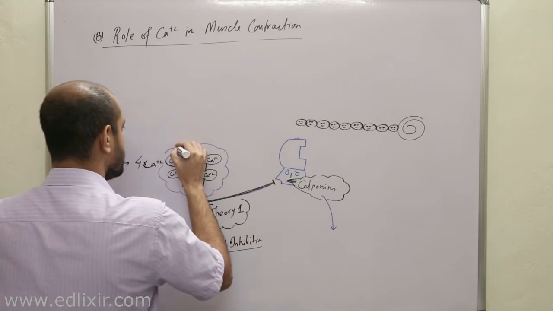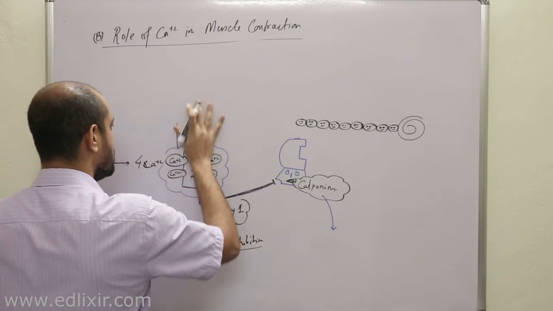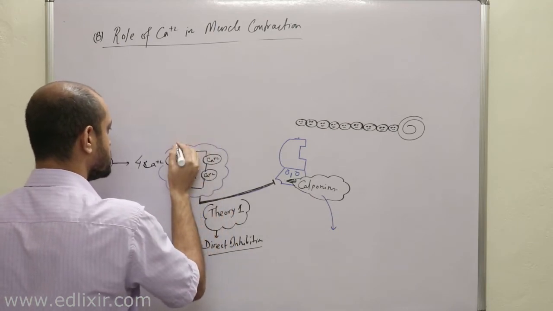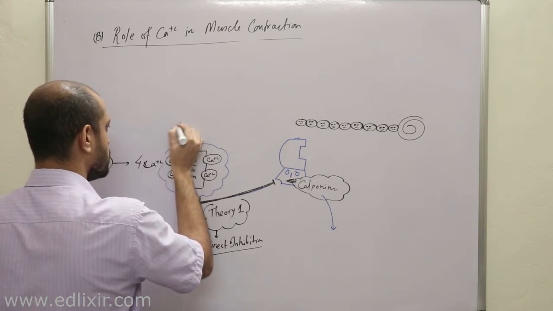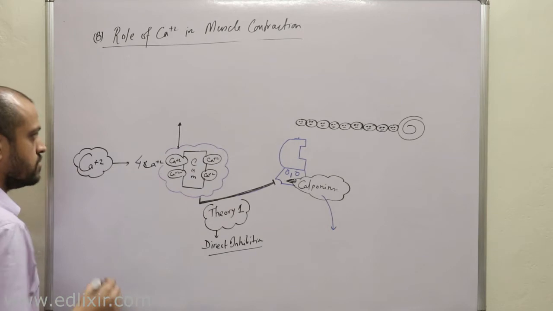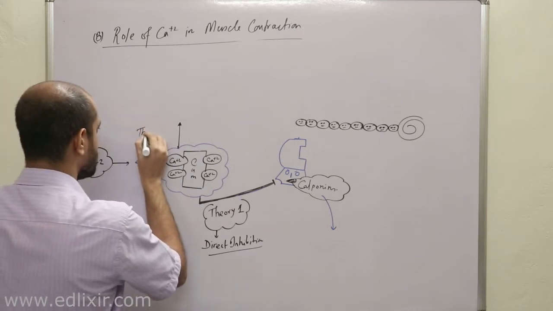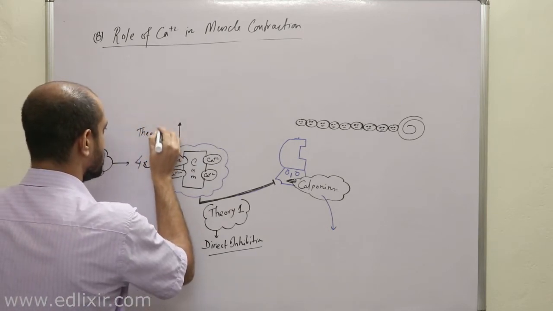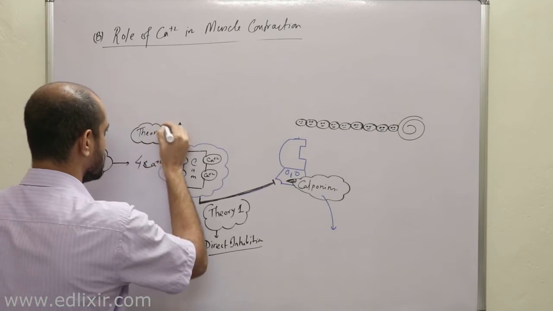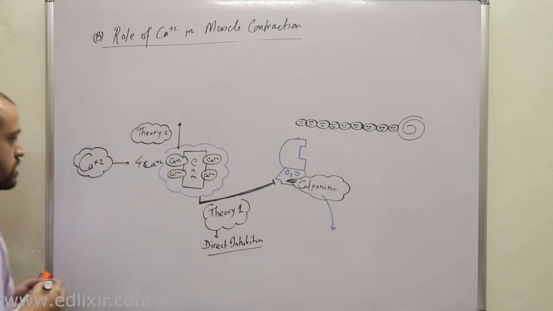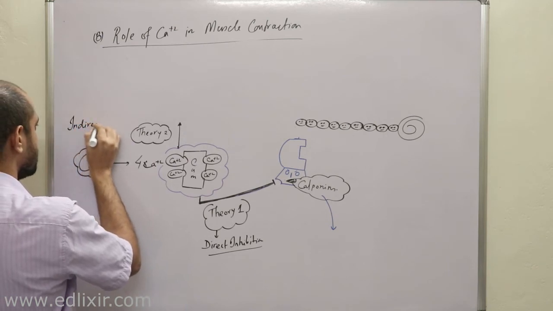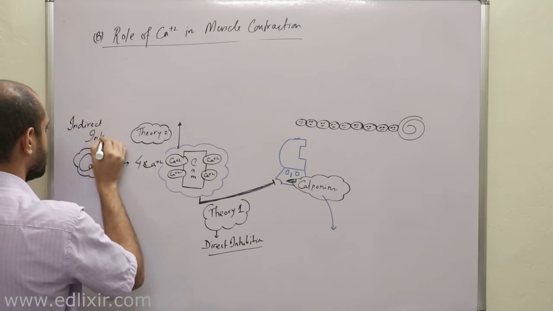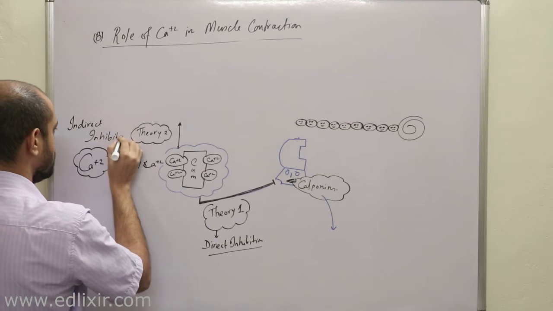What does this theory number 2, or indirect inhibition, say? Now listen, we will now be talking about theory 2, indirect inhibition.